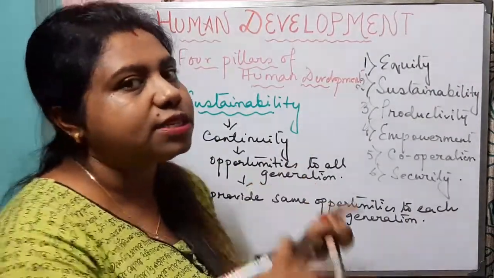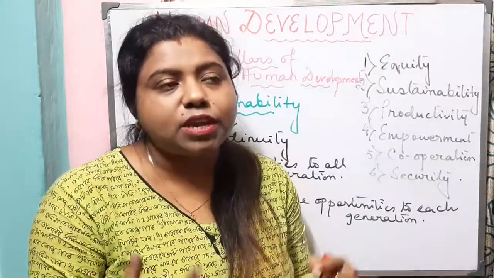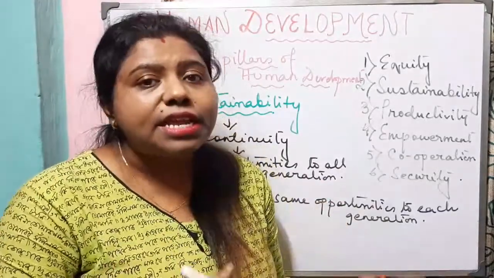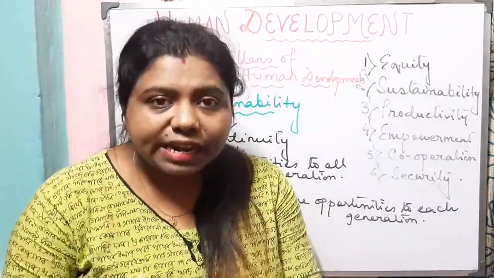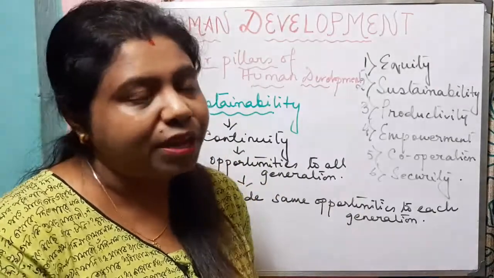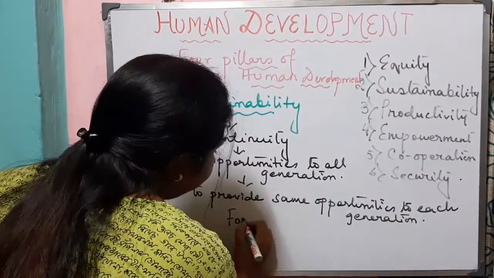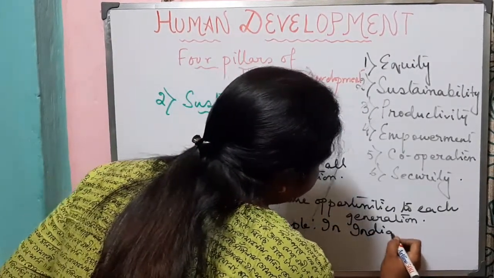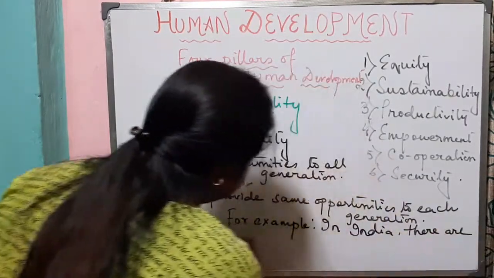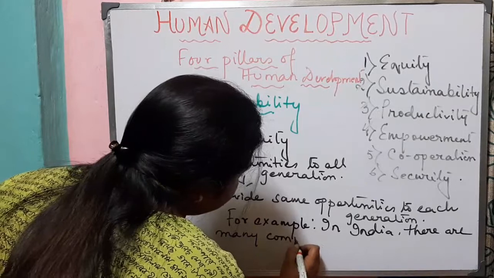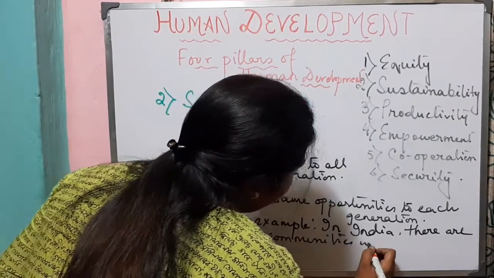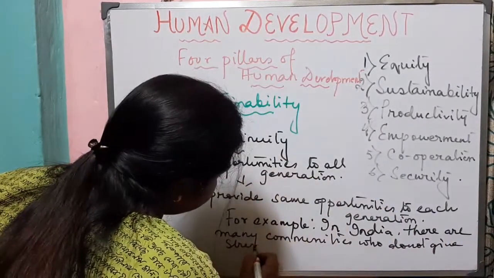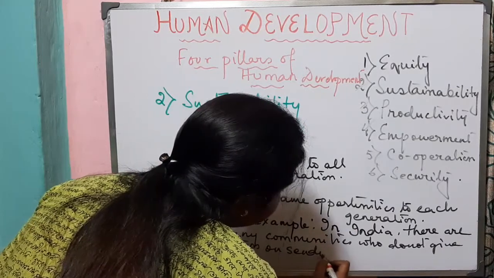Now, we have read about sustainability in terms of environment, where we need to conserve the resources for the future generation. But now we will read sustainability in terms of human development. Let us understand it with an example. For example, in India, there are many communities who do not give stress on sending girls to school.